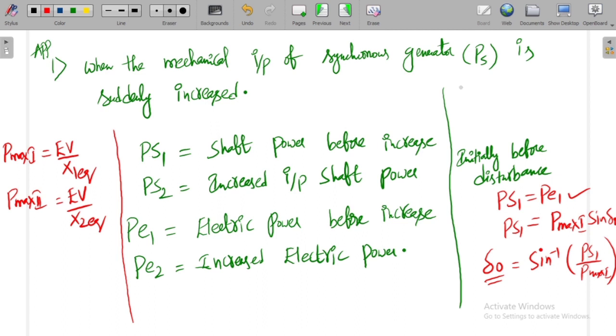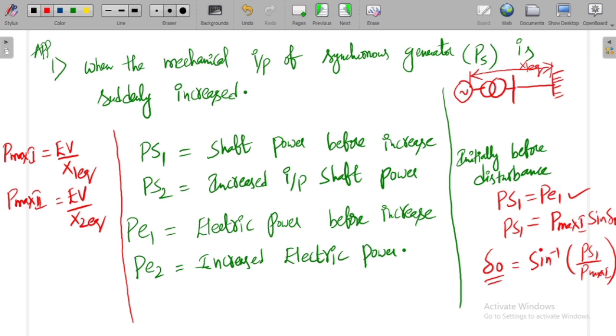Because you have a synchronous generator which is connected to a transformer, and it is connected to an infinite bus with the help of a transmission line. It can be a single line or a double circuit line, whatever it may be. Here X1 equivalent is nothing but the entire reactance between the generator and infinite bus.